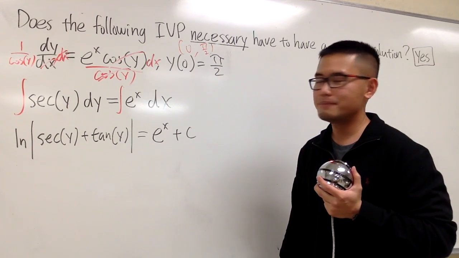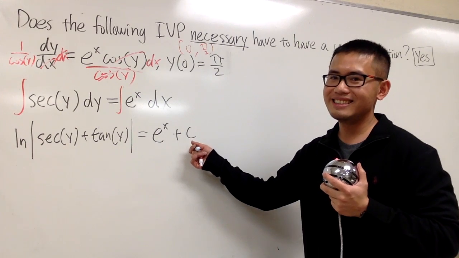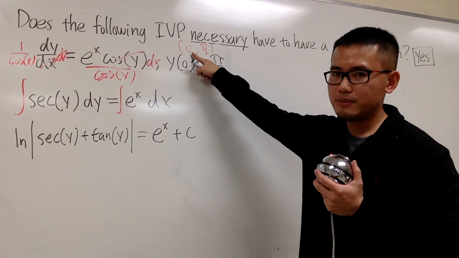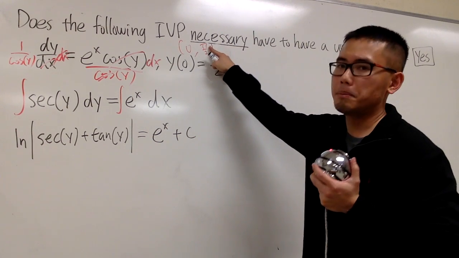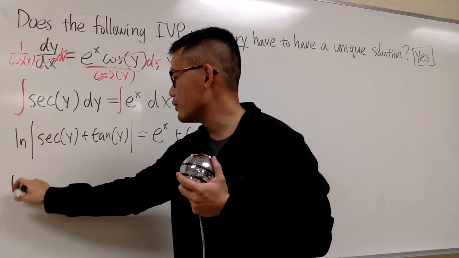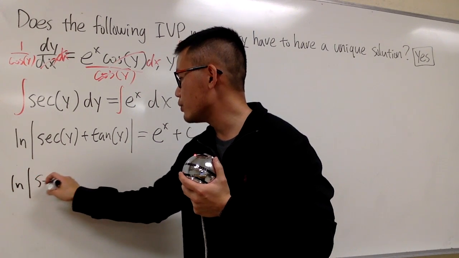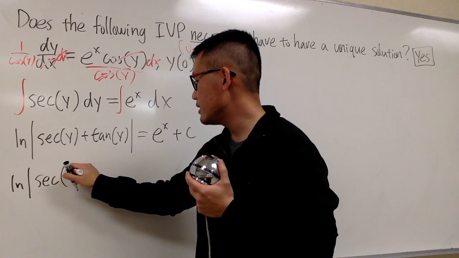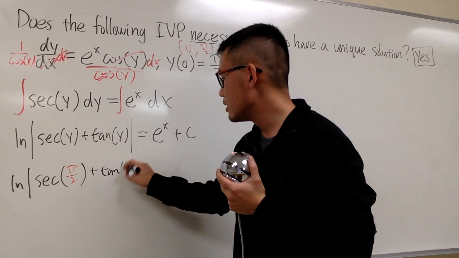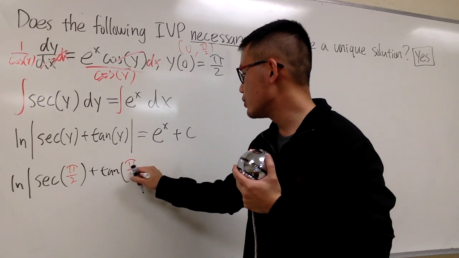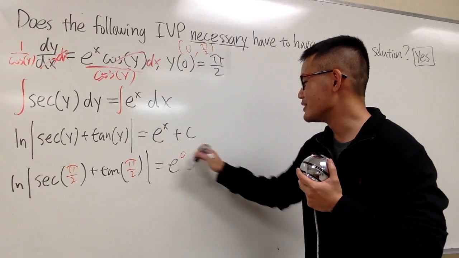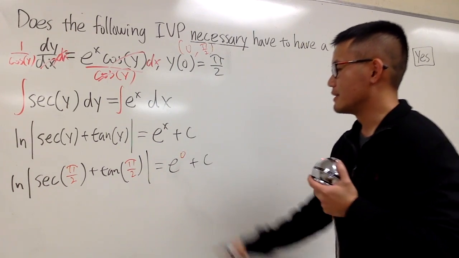And now, can we solve for c? Let's take a look. This means x is equal to 0, y is equal to pi over 2. And if you would like, let's just set this up for you guys. This is ln, absolute value, secant y, which I said is pi over 2. And then we add it with tangent. And the y here is pi over 2 as well. And the x is 0, so we have e to the 0 plus c. This is 1 plus c.